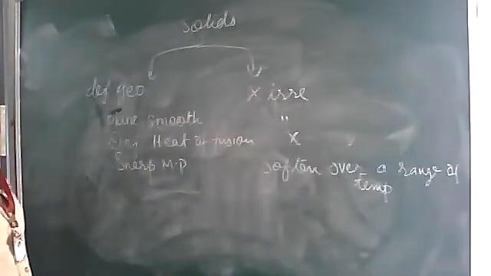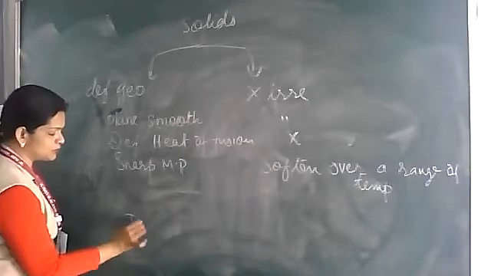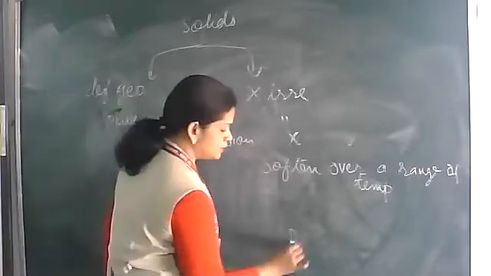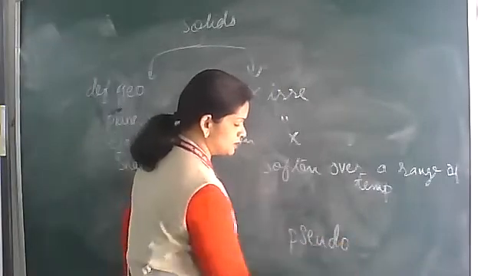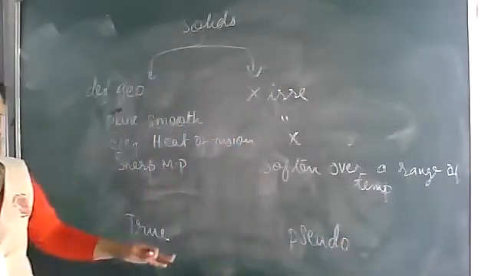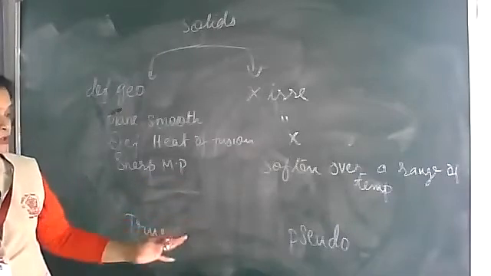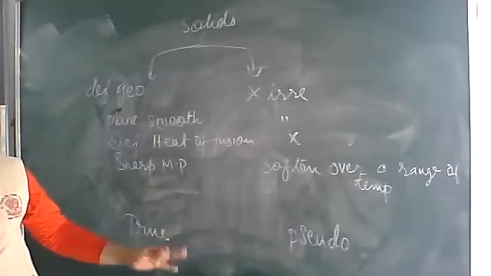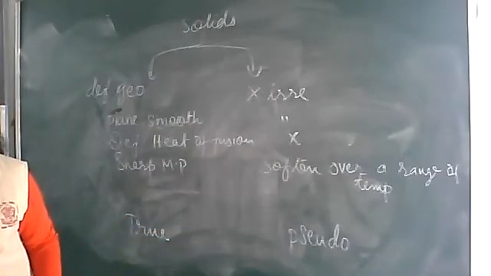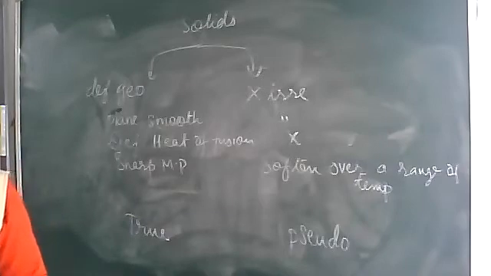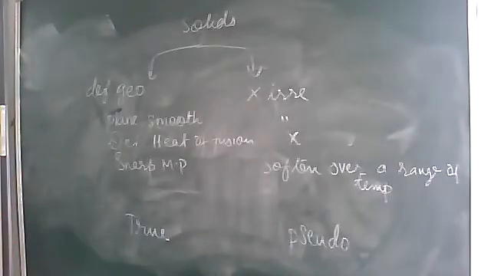Next point is anisotropic. We learned one more thing, true solid and pseudo solid, meaning false solid. Amorphous substances are not considered true solids because they are actually liquids. They are super cooled liquids. This glass is actually a liquid. The glass fixed in these window panes is actually a super cooled liquid.